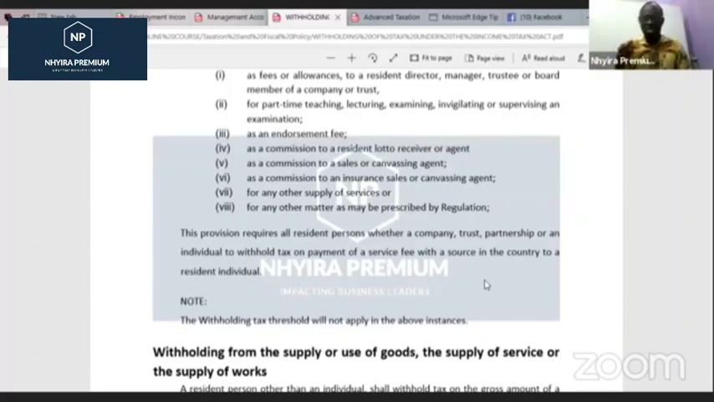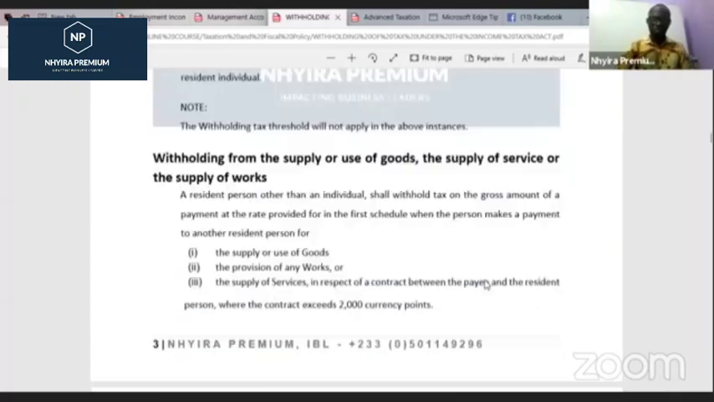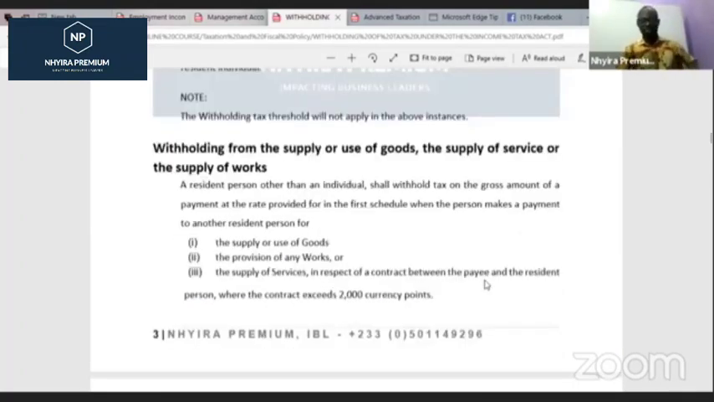Endorsement fees above this is this tax. No, once it's an endorsement fee, it's a service, and we're going to be charging withholding tax on it. The provision requires all resident persons, whether a company, trust, partnership, or an individual, to withhold tax on payment of a service fee with a source in the country to a resident individual. So as far as it is a source in Ghana, we are supposed to withhold the tax for the service that they are rendering for us, on the payment we are giving them in return.